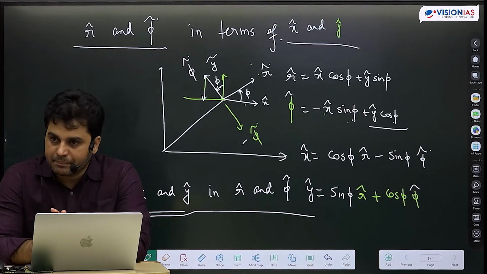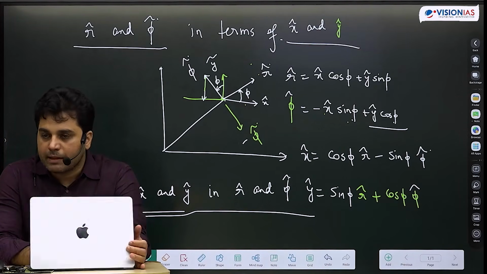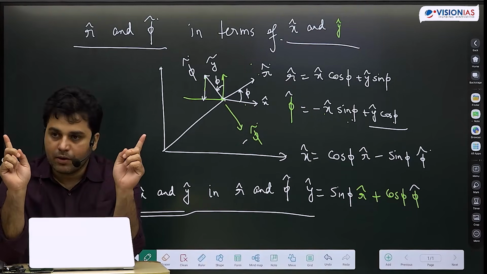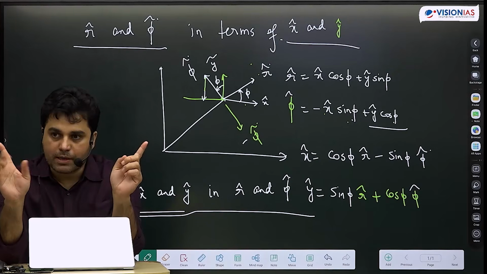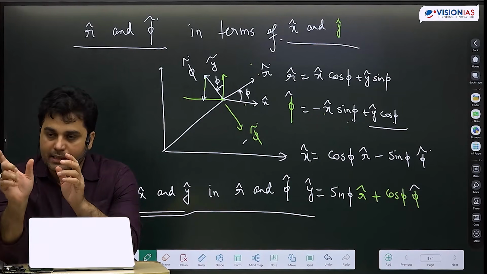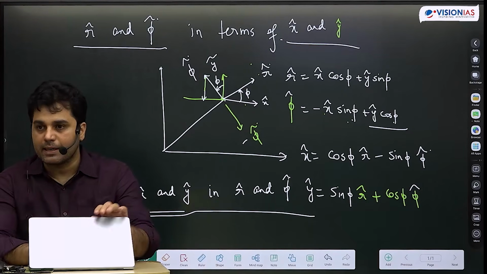Simple problem. I'll give you a hint. You will have to write the vector of the face diagonal and of the body diagonal, and take the dot product of both, cos theta. From there our angle will come. So take the dot product between these two vectors and you'll get the angle.